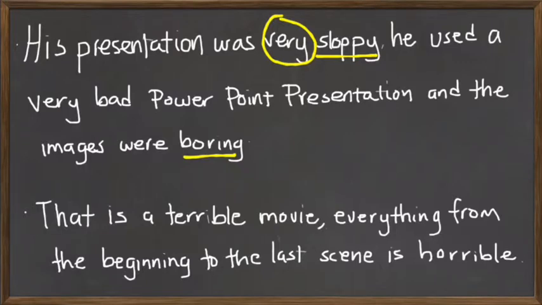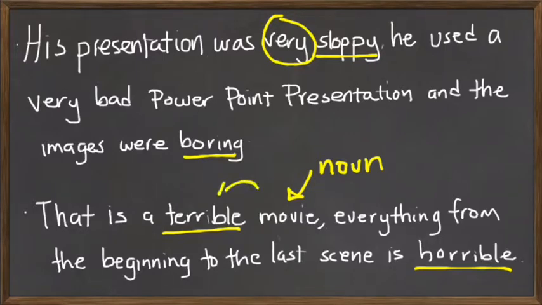And the second one, we have, that is a terrible movie. Everything from the beginning to the last scene is horrible. One more time, we have 2 negative adjectives to describe the movie. Remember that movie is a noun. And also, as you notice, we have the adjective before the noun. Let's move on.